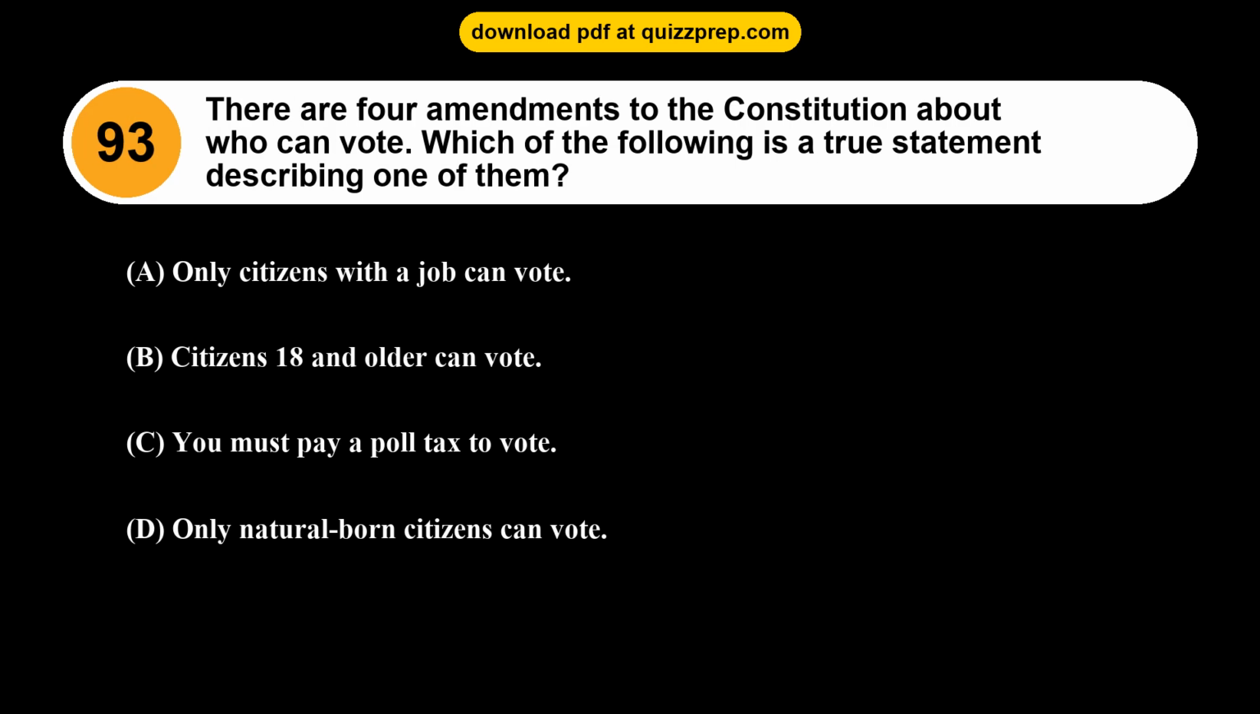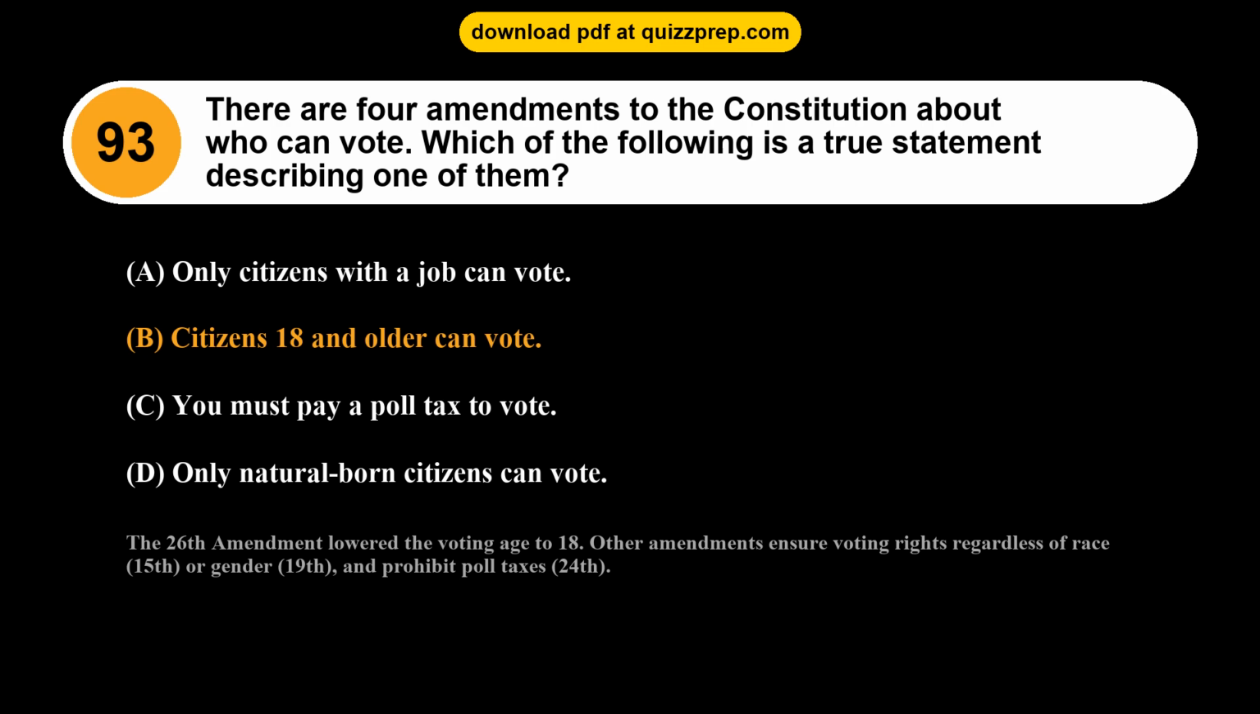Question 93. There are 4 amendments to the Constitution about who can vote. Which of the following is a true statement describing one of them? Option A, only citizens with a job can vote. Option B, citizens 18 and older can vote. Option C, you must pay a poll tax to vote. Option D, only natural-born citizens can vote. The correct answer is option B, citizens 18 and older can vote. The 26th Amendment lowered the voting age to 18. Other amendments ensure voting rights regardless of race, 15th, or gender, 19th, and prohibit poll taxes, 24th.